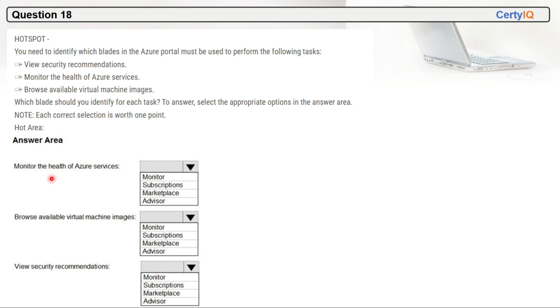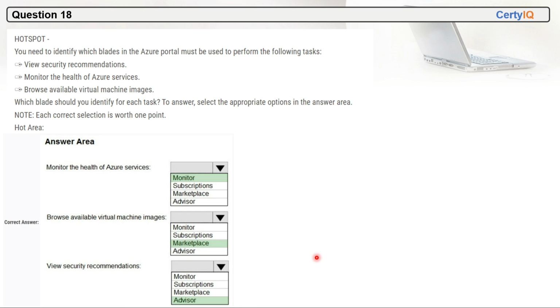So first one is monitor the health of Azure services. Which of these options will we choose? We will choose Monitor only. To monitor health of Azure services, we will go to Monitor. To browse available virtual machine images, we will go to Marketplace, right? And to view security recommendation, we can view it in Advisor. So these are the correct options here.